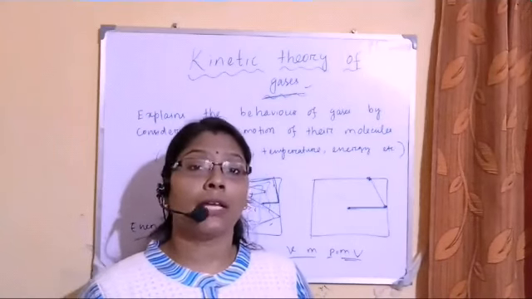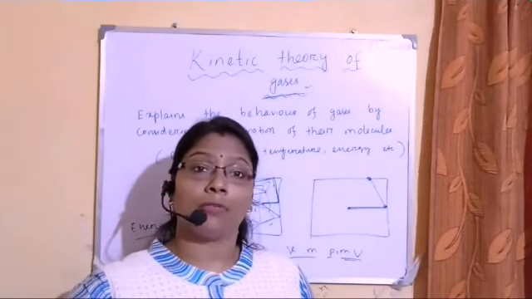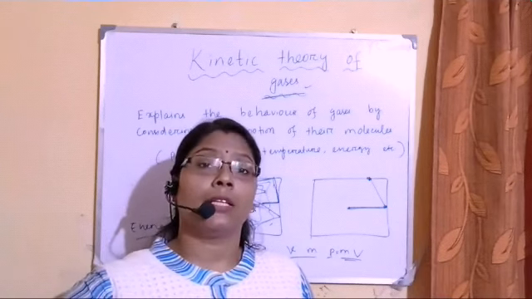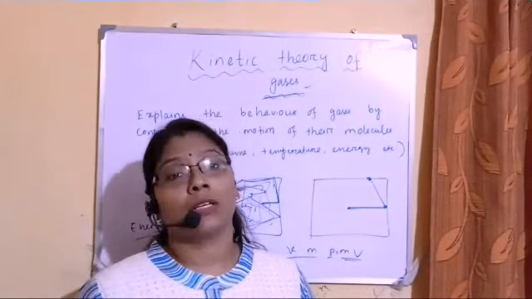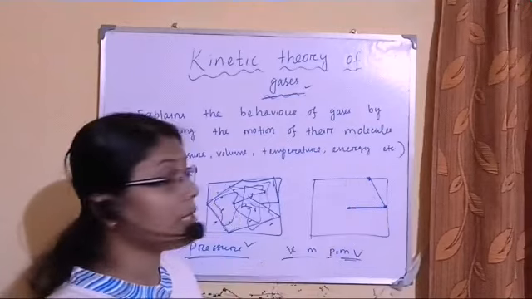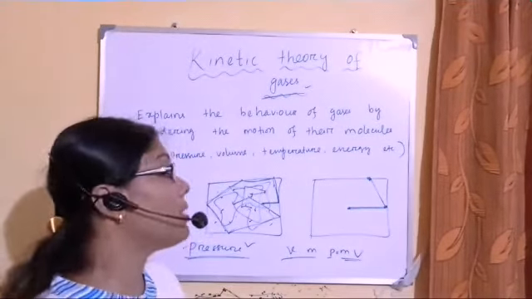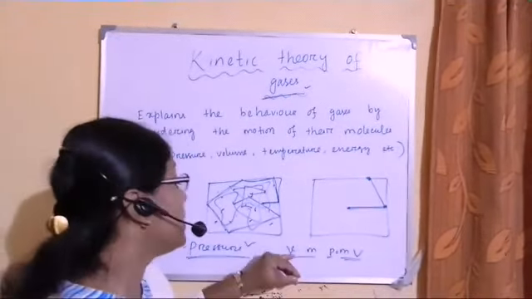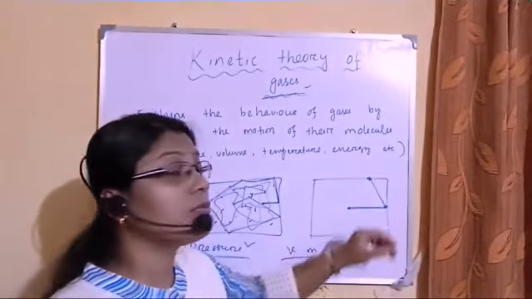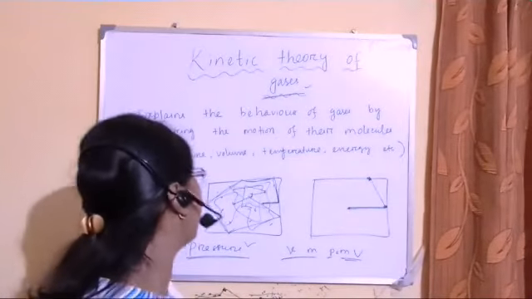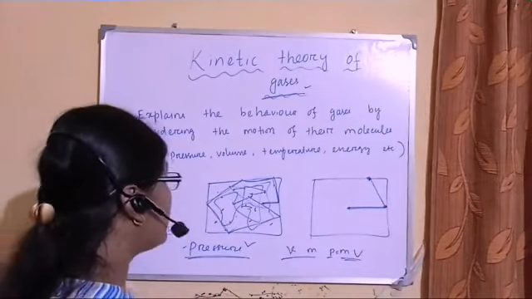They can move like this because the interatomic distance is very large and the force is very weak. They are independent of each other, so they can move randomly due to their thermal energy. When they have thermal energy, there is a possibility that they may strike each other and a possibility that they may strike the walls of the container. If they strike the walls of the container, then they have some velocity, some linear momentum, and due to this linear momentum they exert force on this wall of the container, and this force per unit area gives us the pressure. Clear?